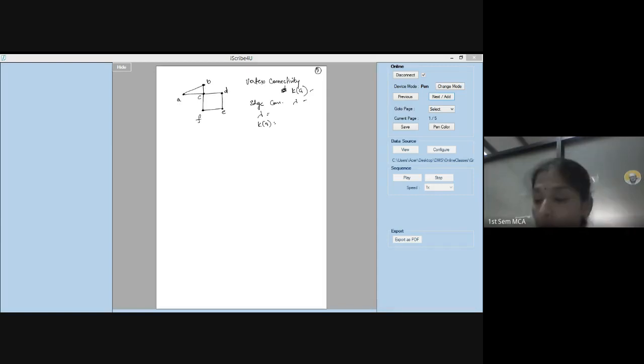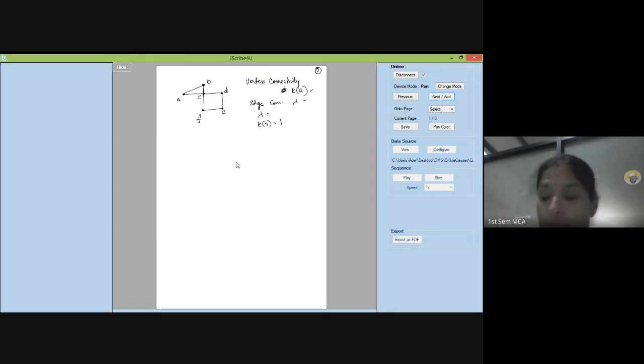Okay, K of G is 1. Why do you say K of G is 1? Lambda is 2. Okay, very good. Correct. Yes. Vertex C is the cut vertex.